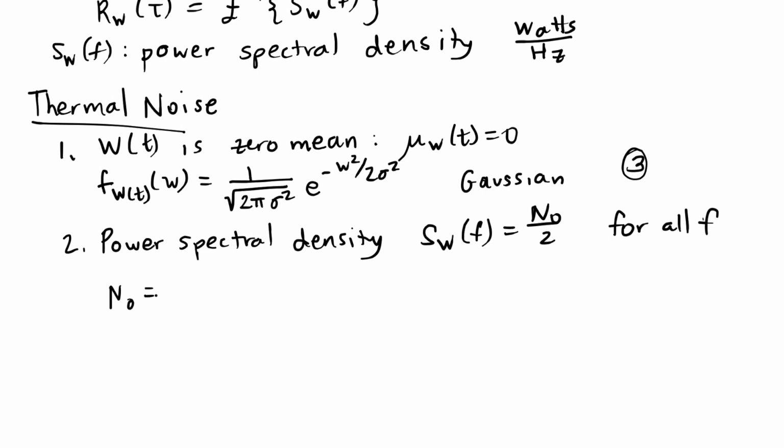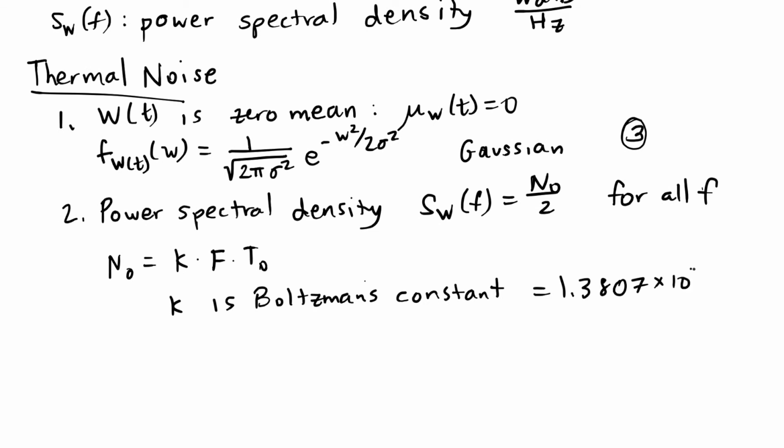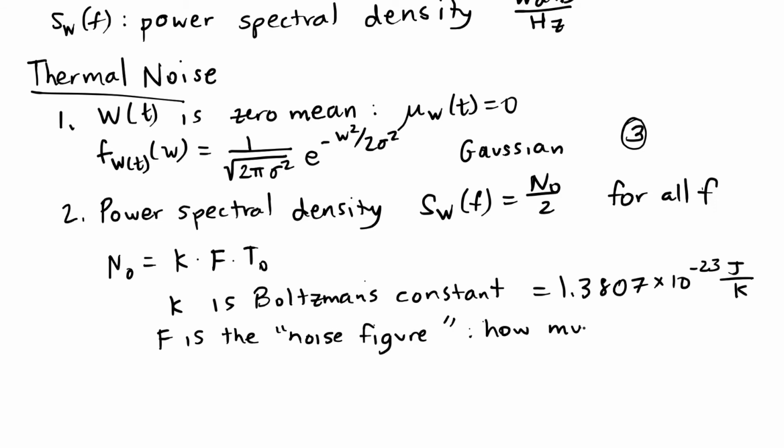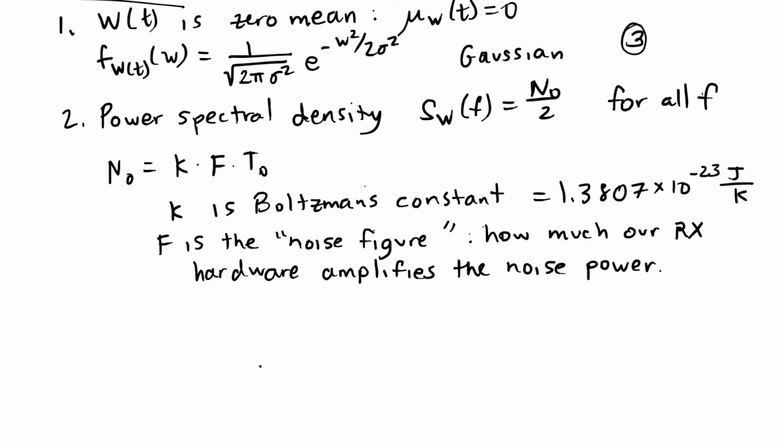And we'll see that N0 we can write a formula for it as k times F times T0, where k is Boltzmann's constant. Boltzmann's constant is 1.3807 times 10 to the minus 23rd joules per Kelvin. F, the noise figure, tells us how much our receiver multiplies the noise power. In an ideal receiver, we'd have an F of 1, no multiplication.